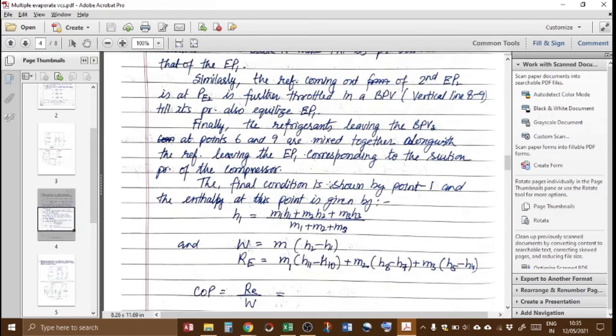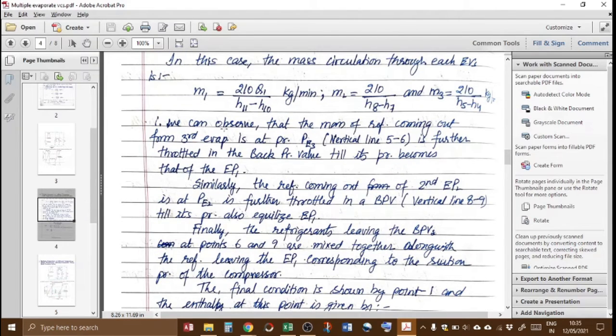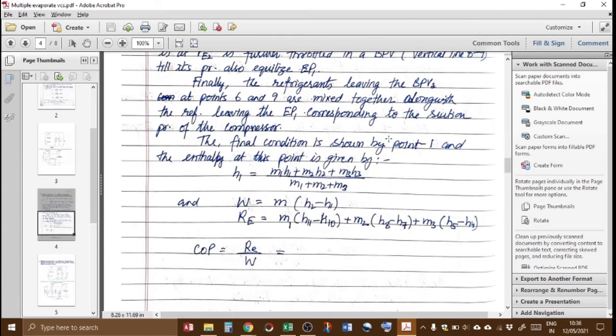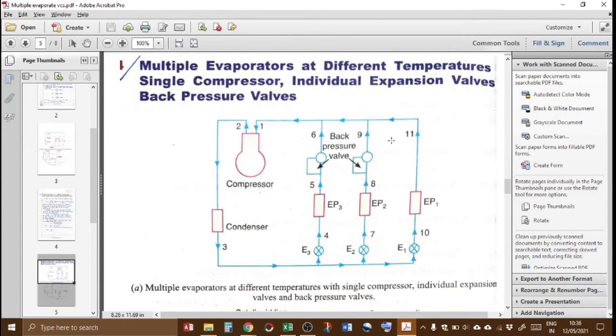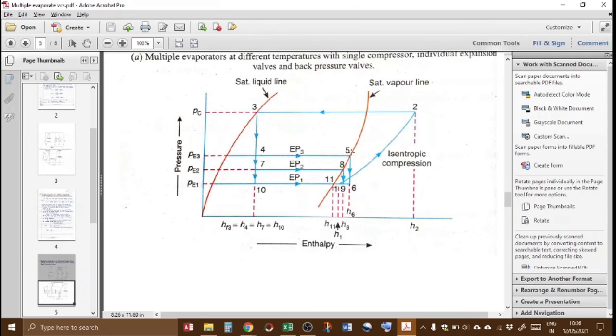Now let us look into the theory part. We can observe that the mass of refrigerant coming out from the third evaporator is at pressure PE3, which is shown by the vertical line 5 to 6. So where is the 5 to 6? Here is the 5 to 6 I have shown you.